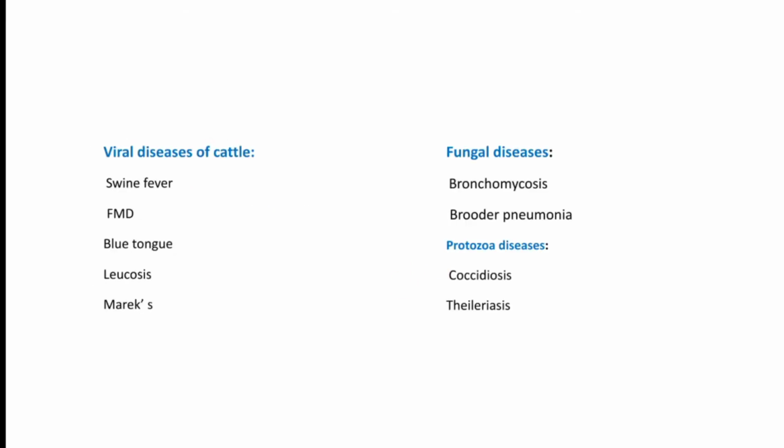Aspergillosis is caused by fungal infection, rickets is caused due to vitamin D deficiency, curled toe paralysis is caused due to vitamin B12, that is riboflavin, deficiency, and parakeratosis is caused due to zinc deficiency, osteomalacia is caused due to phosphorus deficiency, and anemia is caused due to iron deficiency.